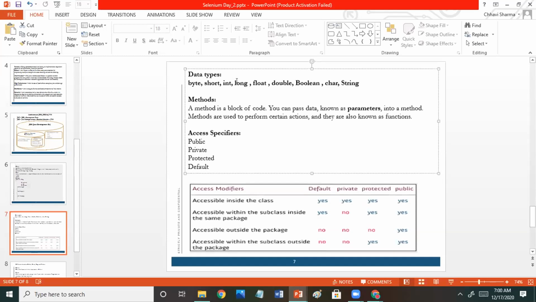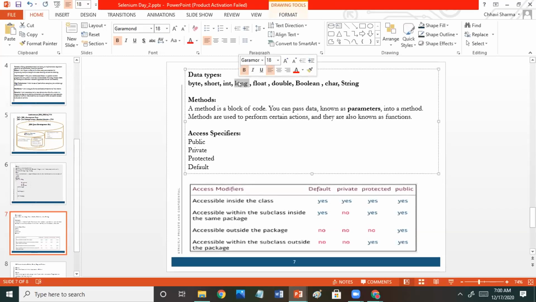Long is basically used when it is a big number, a big integer, more than 10 digits. Long and integer are mostly the same thing, but integer has limitations: if there is a very big number, then integer won't take it. At that time you should use long.